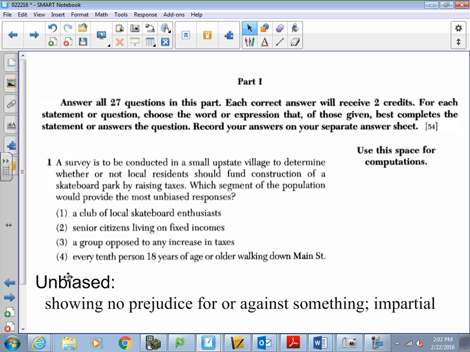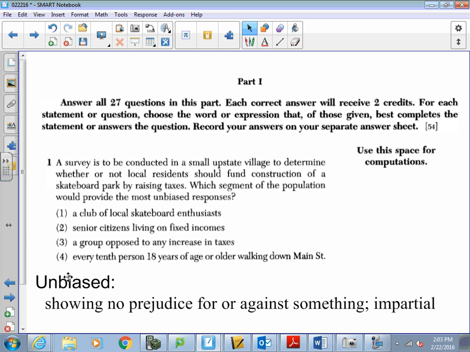Which segment of the population would provide the most unbiased responses? Now, if you look at the definition, unbiased says showing no prejudice for or against something, or being impartial. You can see that answer 1, if you are a skateboard enthusiast, which means you really like skateboards, you don't have an unbiased opinion. Most likely you are going to vote for a skateboard park.